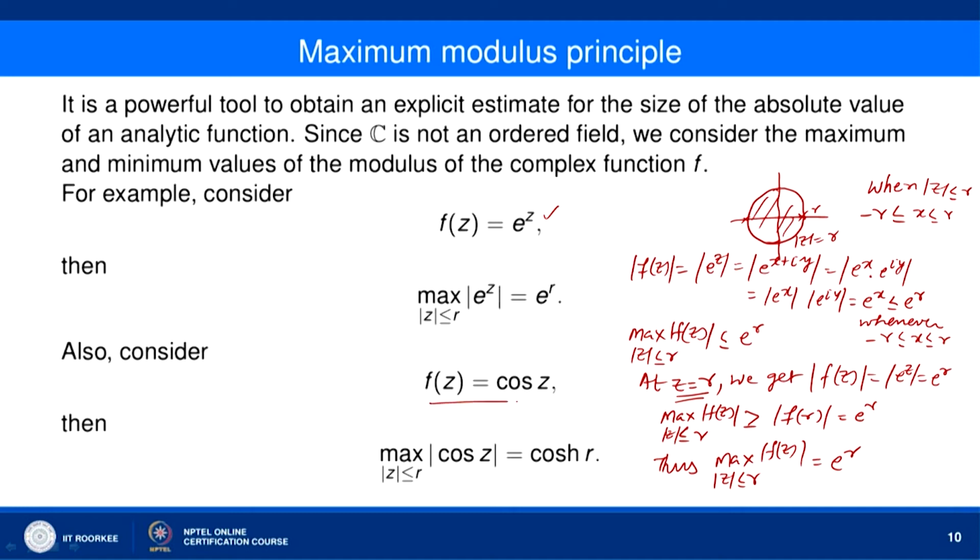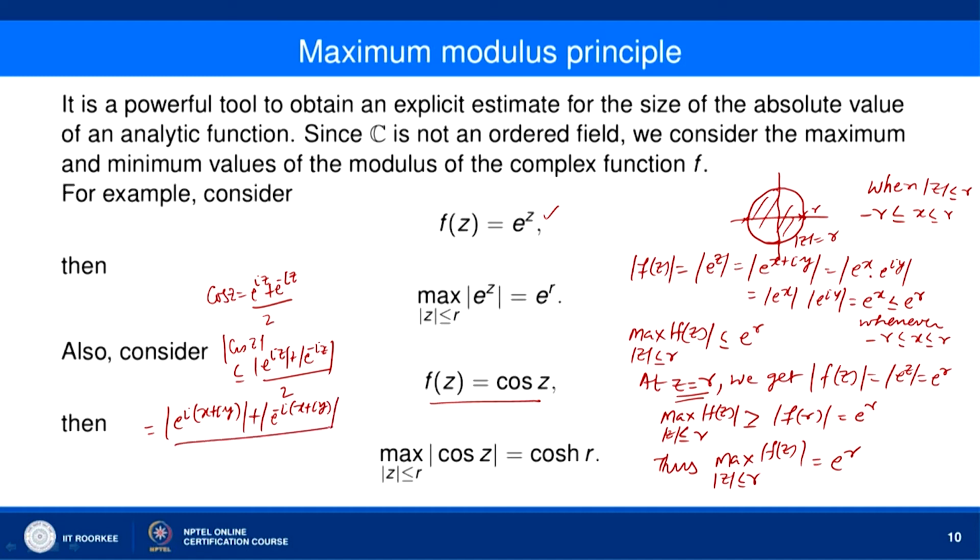Now, if you take f(z) equal to cos z, then cos z is equal to e to the power i z plus e to the power minus i z divided by 2. So, mod of cos z is less than or equal to mod of e to the power i z plus mod of e to the power minus i z, divided by 2, and this is equal to mod of e to the power i times x plus i y plus mod of e to the power minus i times x plus i y, divided by 2.